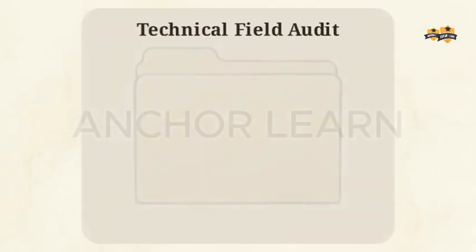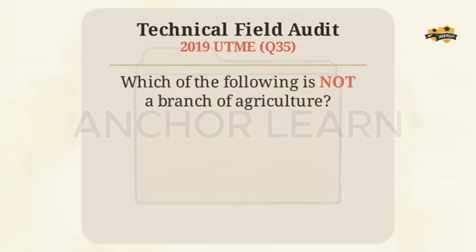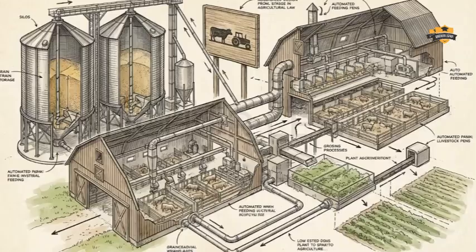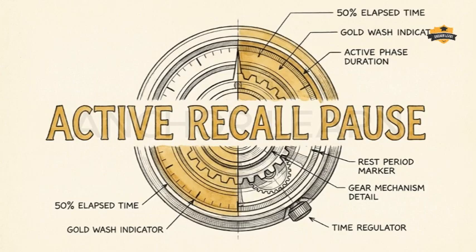The 2019 UTME asked candidates to identify which option on a list is not a branch of agriculture. I have restricted the options for now so we can focus on the logic. Farm Lead, evaluate this. Does a daily biological event, like a goat giving birth, hold the same structural weight as a massive department like animal husbandry? Do not rush the field. Pause this briefing and determine your own working definition of a structural branch before we move forward.